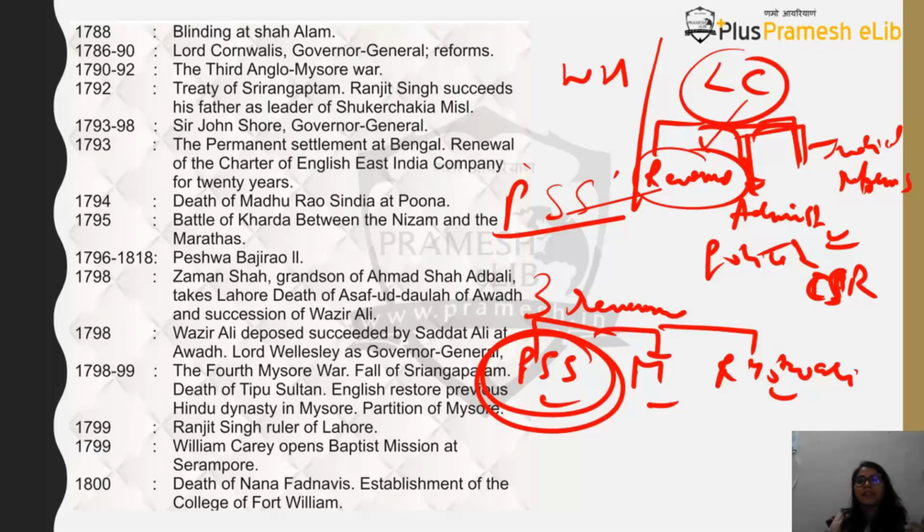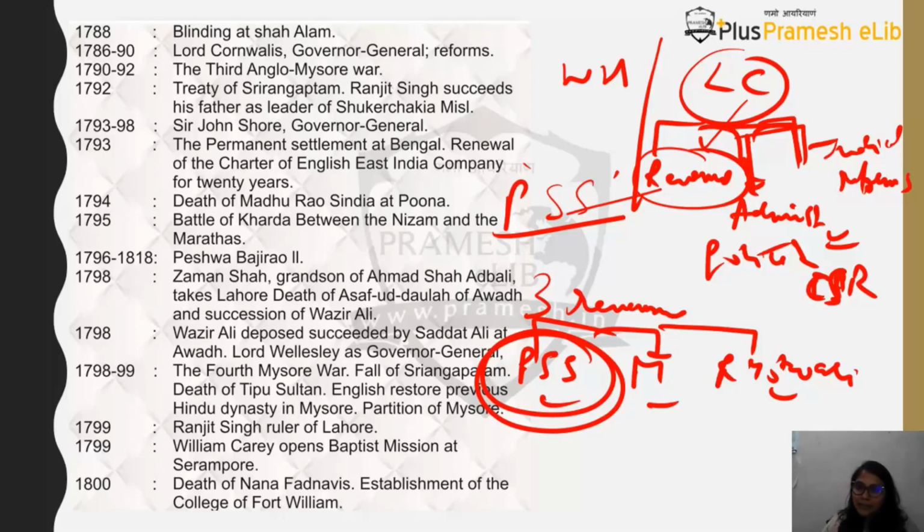Now zamindars went into a contract with the company for 30 years, for 40 years, fixing the amount of revenue that they had to give. So you must be thinking, why did Britishers introduce this? If you fix an amount that the land has to give, Britishers will not have to calculate it again and again, and they will be assured of a fixed sum coming from the system.